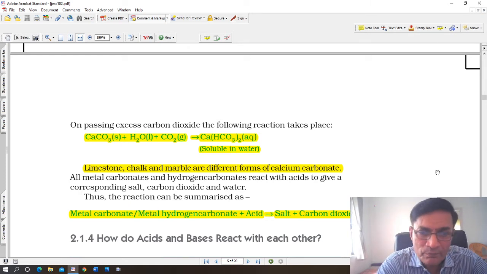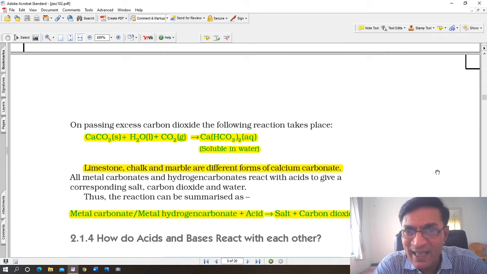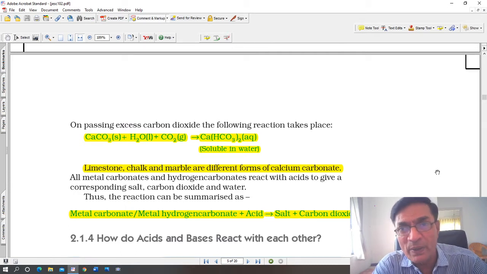Now you see, in chemistry, as I have said, general reactions must be memorized. I have written that this is a general reaction and should be memorized. Try to learn. General reactions should be learned. The specific reactions given above are specific reactions. Learn specific reactions too, if you can, that is good, but you should learn general reactions, because there are a lot of specific reactions in chemistry. So if you learn a general reaction you can write any specific reaction.